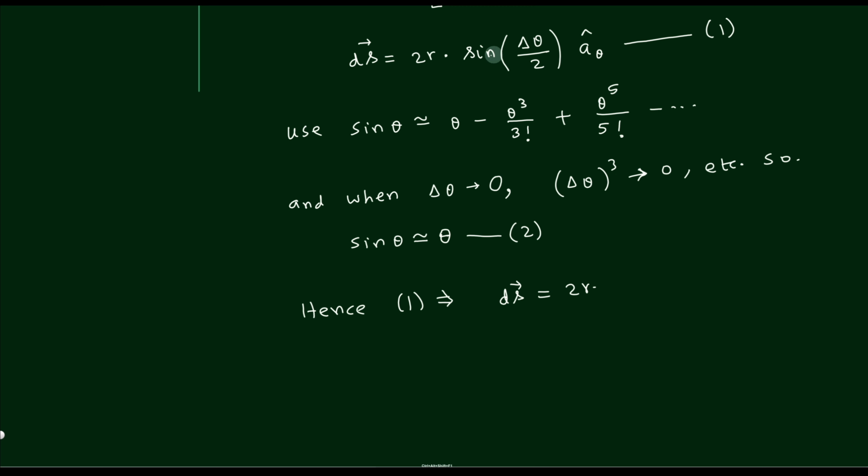Sin theta is theta, isn't it? So there is no sine now. Sin theta is theta. So I'll write down only delta theta by 2, and that's approximately equal to. Now we have to be careful that we have to use the approximately equal to condition. But the more important point is the vector quantity. So please copy the vector that was there.